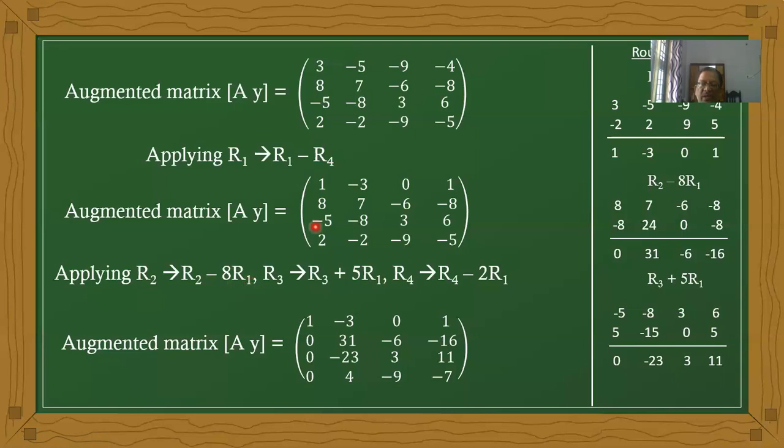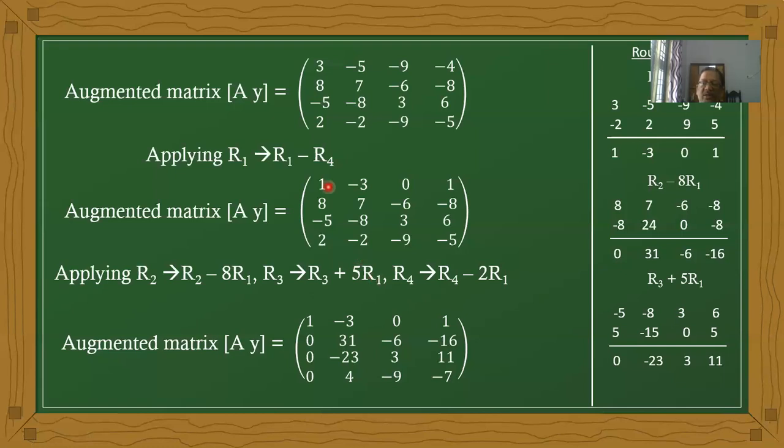Now the third row value is minus 5, and minus 5 plus 5 becomes 0. This minus 5 belongs to R3, and from here we want plus 5. Therefore, multiplying 5 with R1.